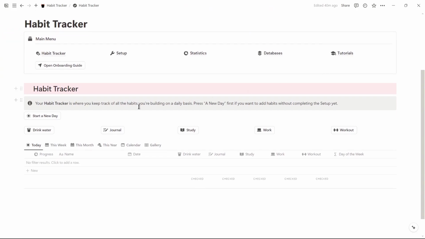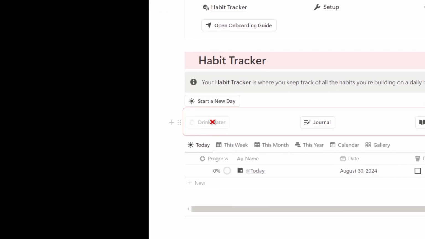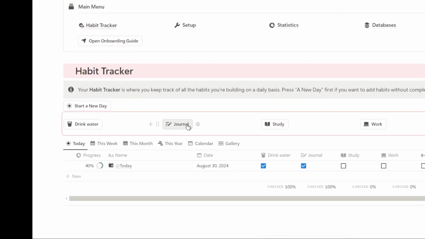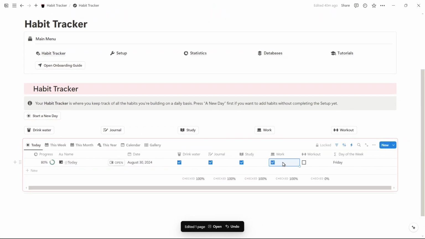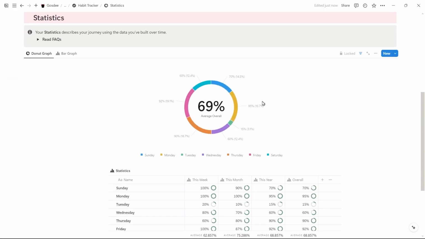Welcome to the homepage. First, you click on the Start a New Day button to create the entry for a new day, and then you press the buttons to mark the habits as done. It's as simple as that. You can also set this to make a new day on auto-repeat every day, but we'll set that later. And when you check the statistics page, you'll find that the charts display your data.